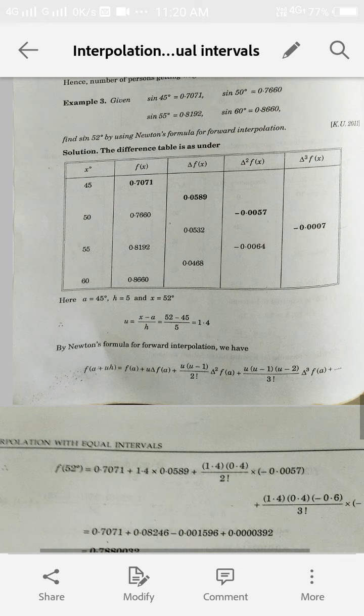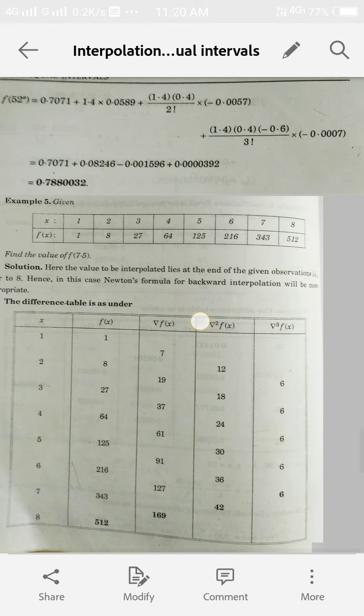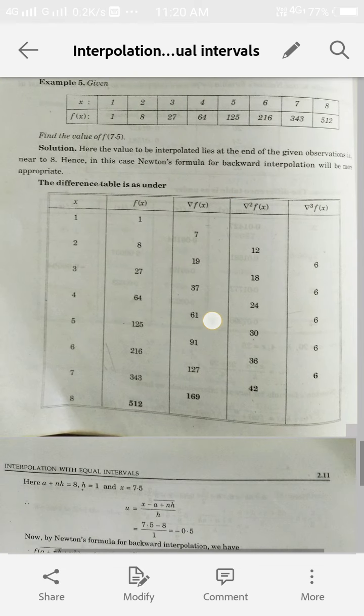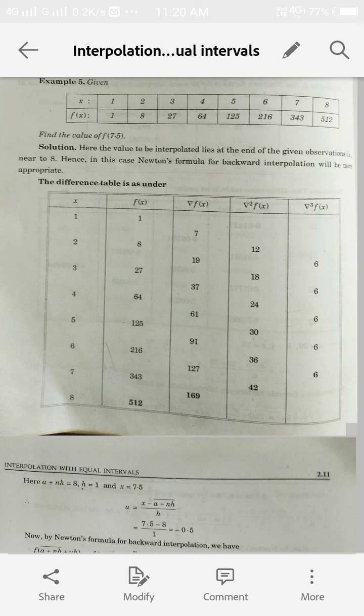it depends on our choice. But in this particular example we are to find the value at 7.5, and 7.5 lies near the end of the table. So in this problem we use the Newton-Gregory formula for backward interpolation. So first of all we are to construct the difference table. So write the first column as x and the second as fx, and this is given to us.